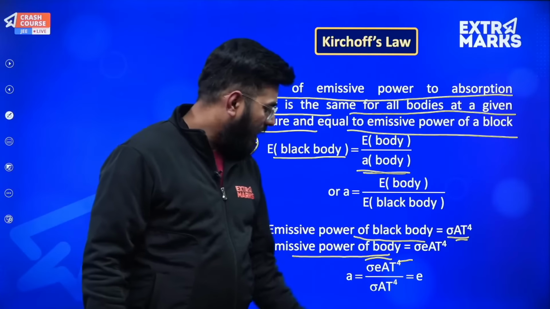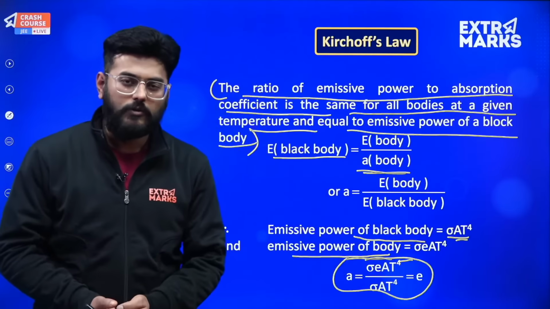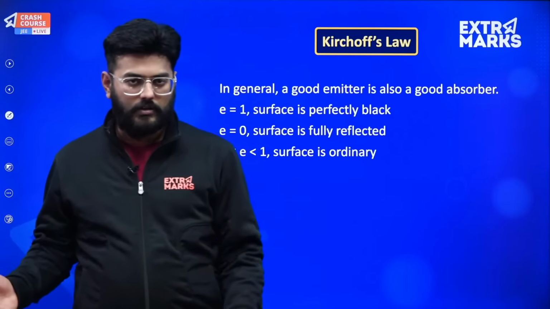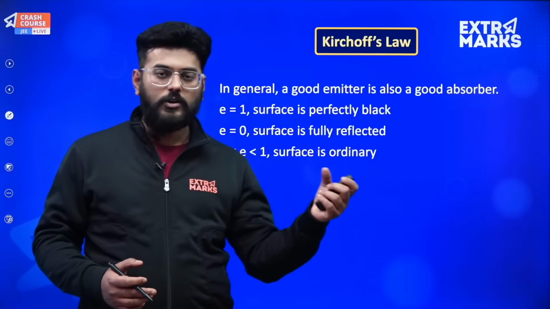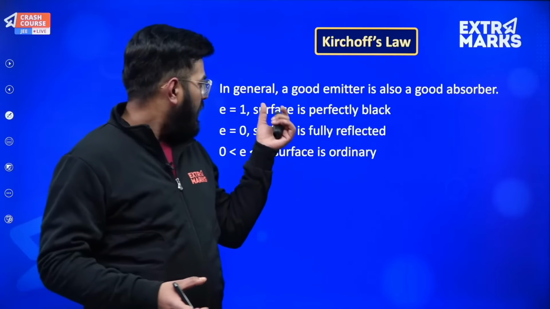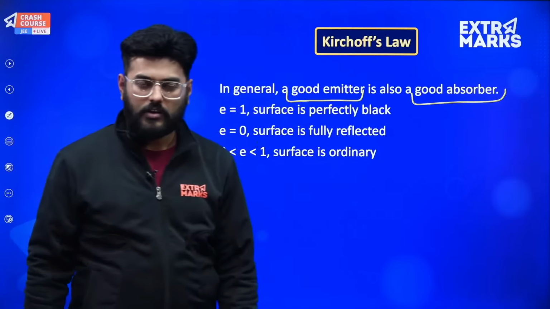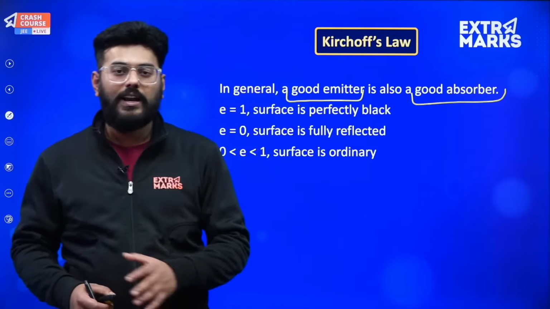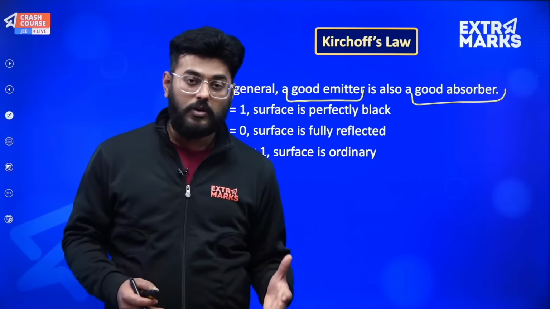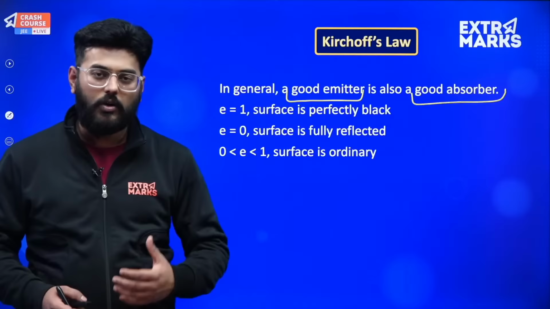So what it finally tells us is that a is equal to e, and the result we can finally conclude from it is what I was just telling you, that a good emitter is also a good absorber. The emissivity is equal to the coefficient of absorptivity. So if I talk about a good emitter, then obviously it is a good absorber as well. So in summers we are told to wear light colored clothes because they are not good absorbers of heat energy, and since they are not good absorbers, they are also not good emitters. So once they are hot, to cool them down you will require a lot of time.